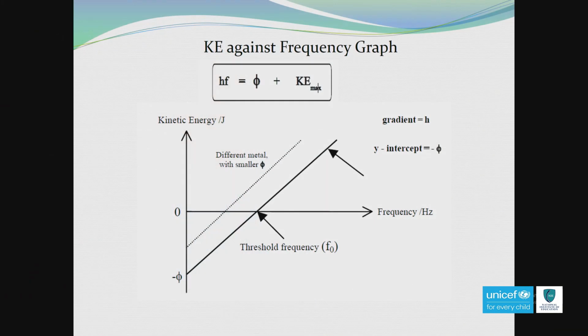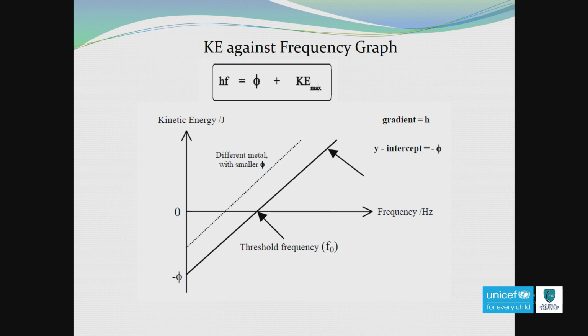Look at the shape of the graph. As you know, normally directly proportional means it's a straight line graph passing through the origin. It's a straight line, good. But why is this graph not passing through the origin? Can you guess the reason? This graph is not passing through the origin because there is an x-intercept. That x-intercept is called threshold frequency. We have studied before, below threshold frequency, no photoelectric emission.